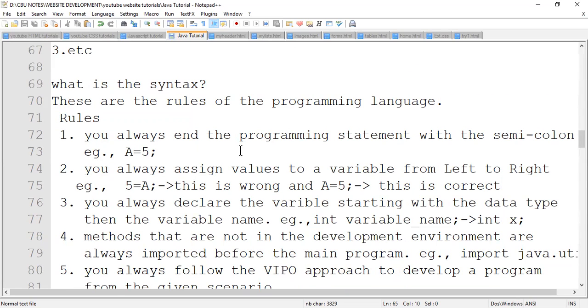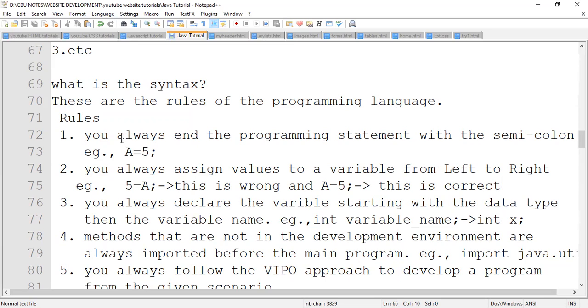As we discuss these rules, we're going to focus on the rules of Java, which are very essential to our learning. Once you miss these rules, you'll find yourself doing things and asking, why am I doing this? So you need to understand the rules before you dive deeper into this language. The first one is you always end a programming statement with a semicolon.